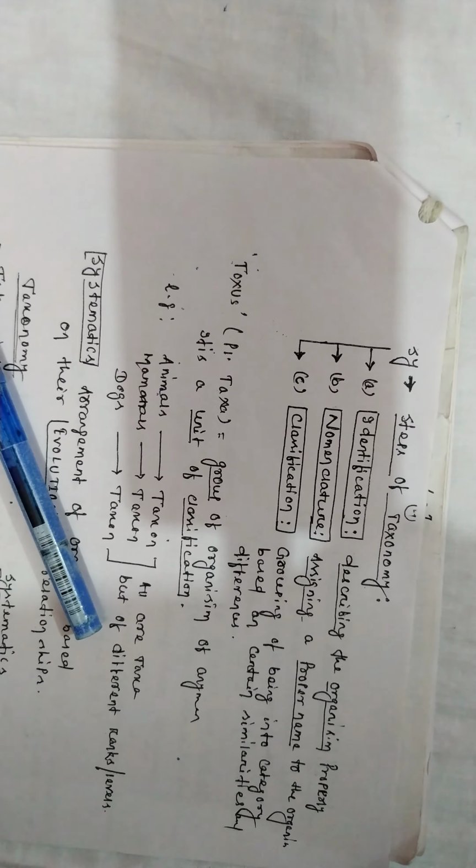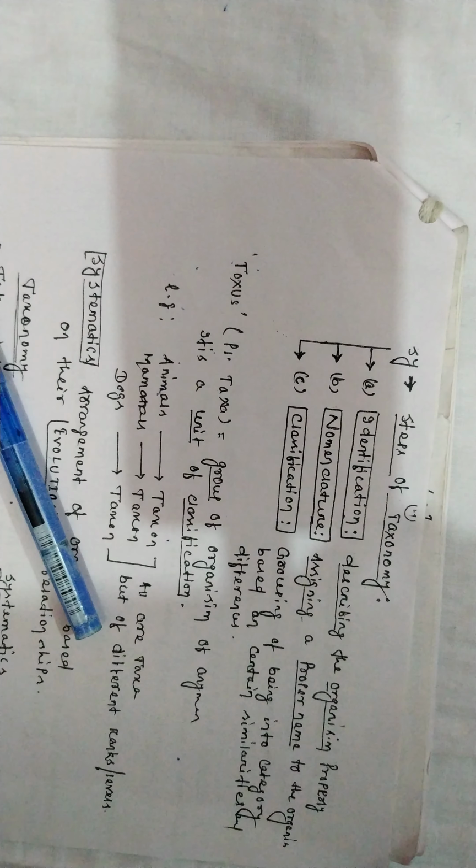For example, now I have identified the organism, I have named the organism, now I have to classify it. In which species, in which genus, in which family, in which order, in which phylum, in which class, or in which kingdom am I supposed to keep this organism?